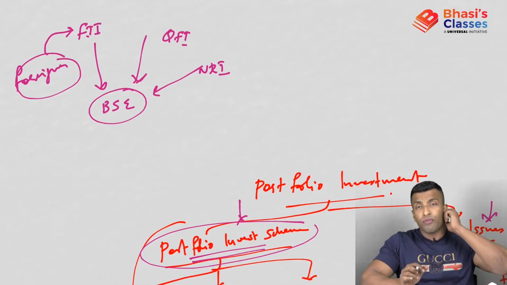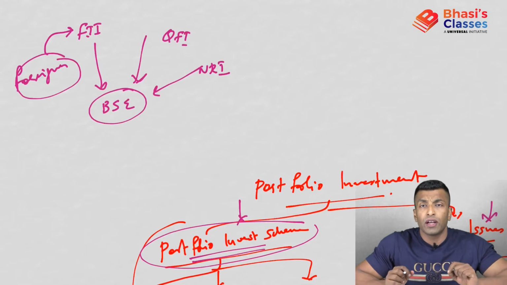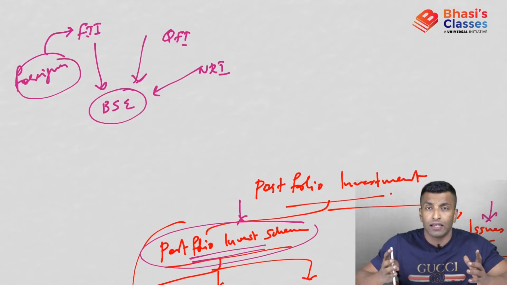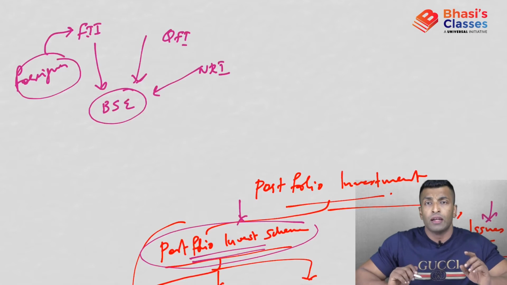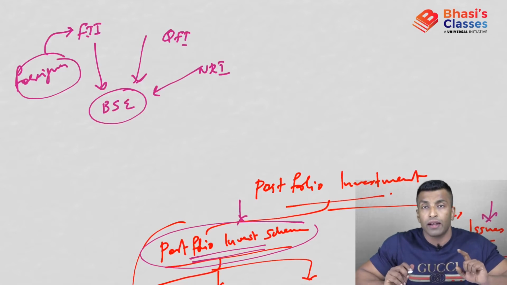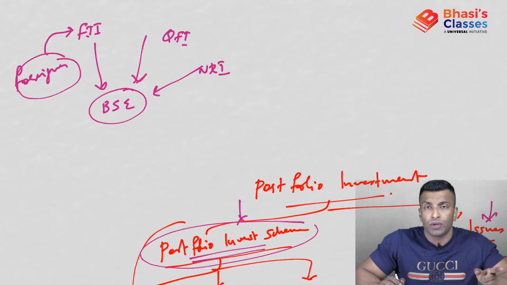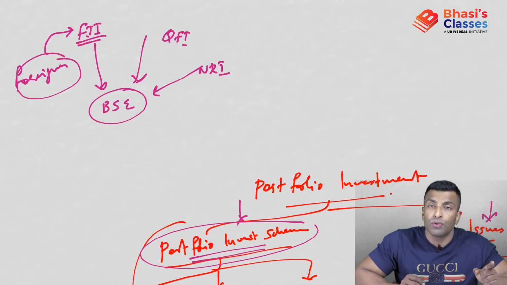See, why are foreigners allowed to buy shares through FIIs and not individually? Because it is very difficult to handle individual cases. If there are any issues or problems, it is very difficult to take action against the individual, or to handle foreign individuals. So it will be easy to handle the institution. That's why foreigners are allowed to buy shares from the Indian stock exchange, or any foreign financial market, but in our case it is through FIIs.